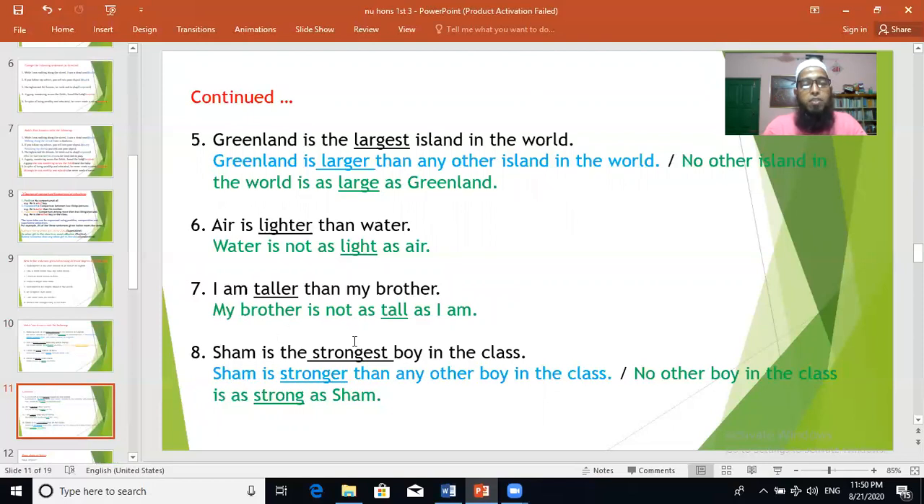Sham is the strongest boy in the class. This is superlative again. We have to make it comparative and positive. Sham is stronger than any other boy in the class. No other boy in the class is as strong as Sham.